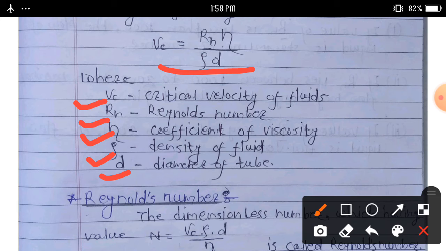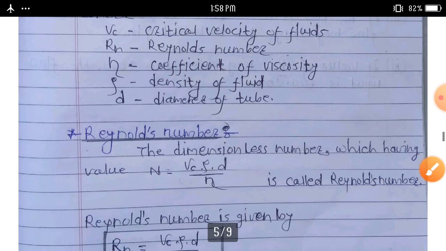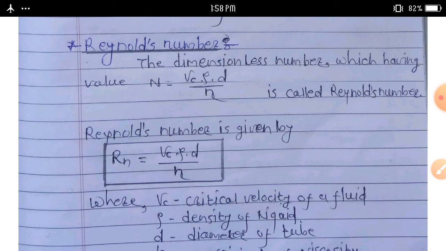Then next point we can discuss here: Reynolds number.